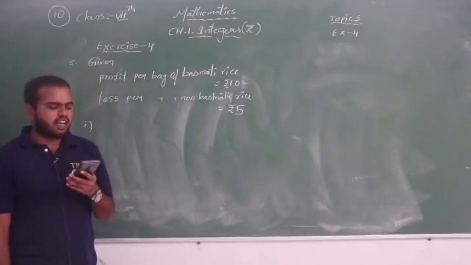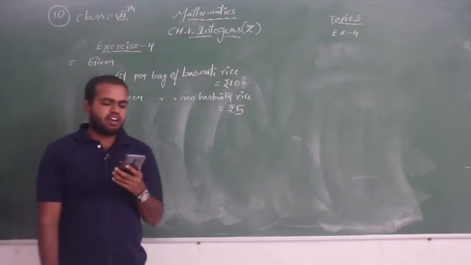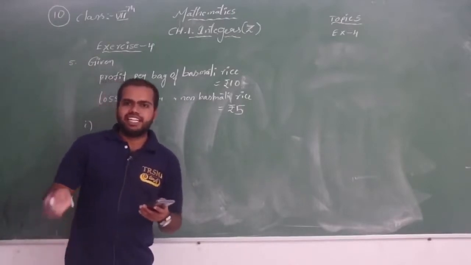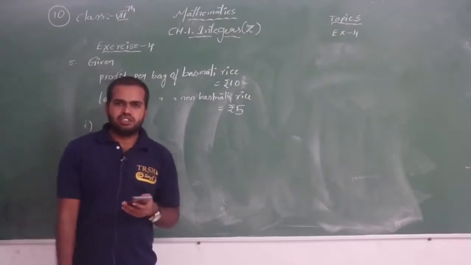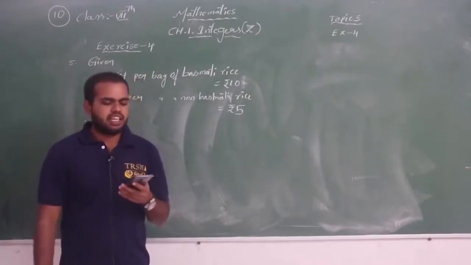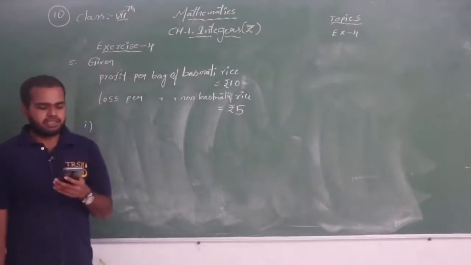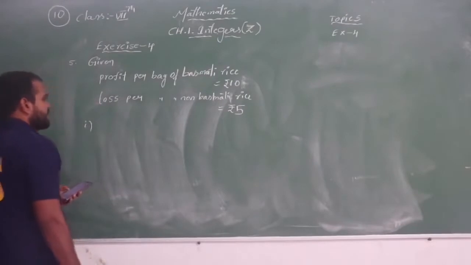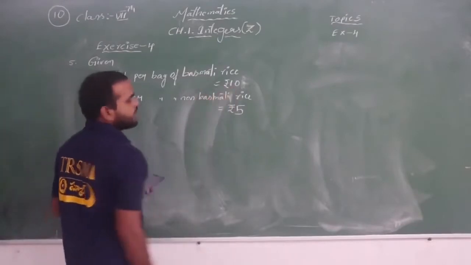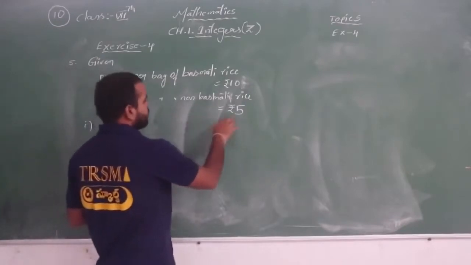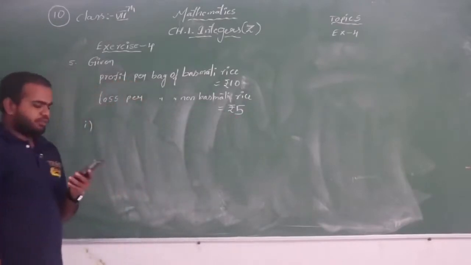What is his profit or loss in a month? Overall, whether he will get a profit or loss. We know that if he sells a basmati rice bag, he will get 10 rupees of profit. If he sells a non-basmati rice bag, he will get a loss of 5 rupees, right?